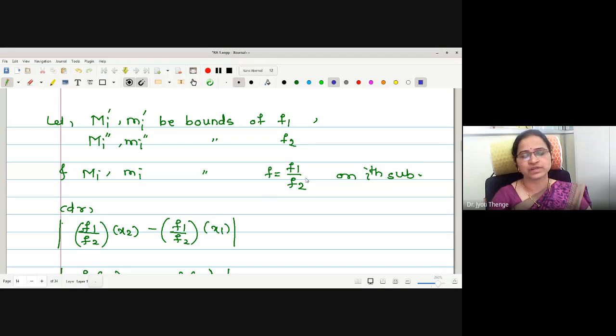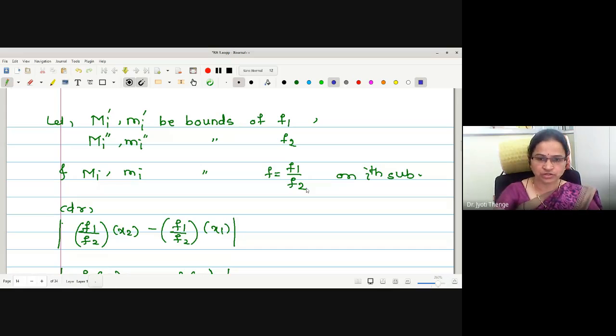The symbols we have used are single dashes for capital Mi and small mi as the bounds of f1, double dashes for the bounds of f2, and without dashes, capital Mi and small mi are the bounds of the corresponding function whichever we have considered: addition, subtraction, quotient, and product. Later, we have established the relation between their bounds.